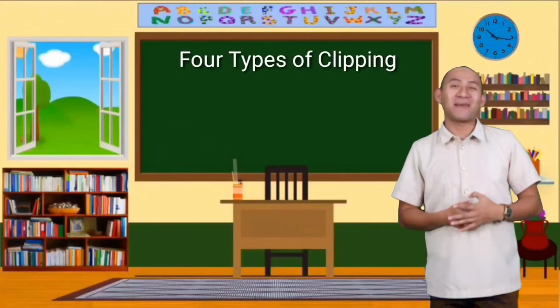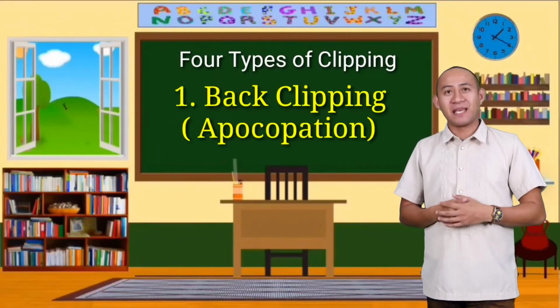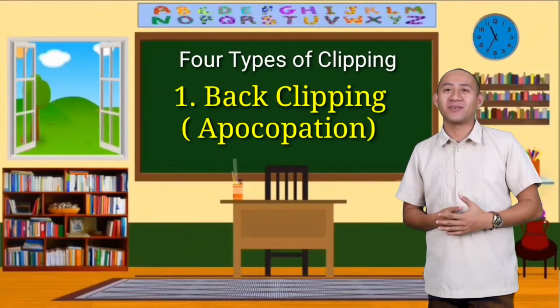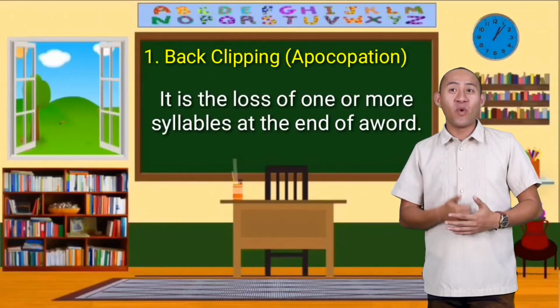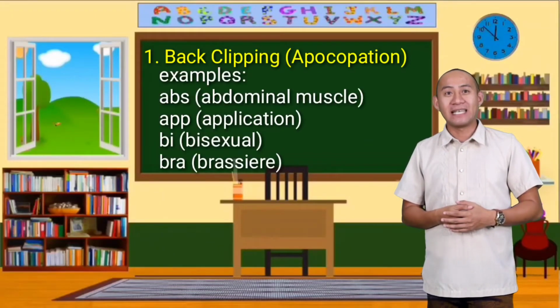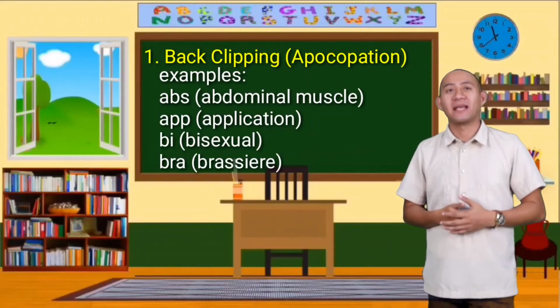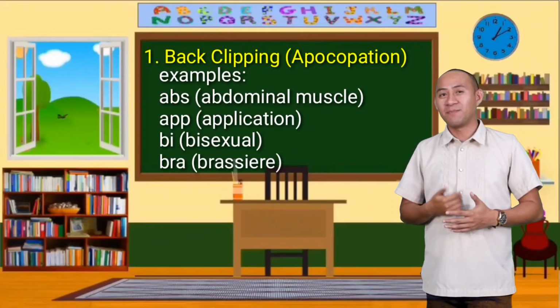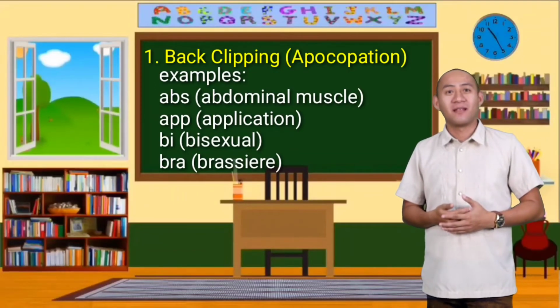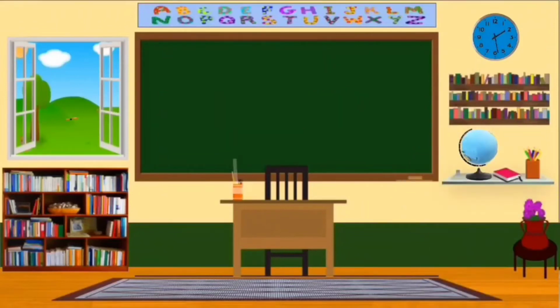There are 4 types of clipping. First, back clipping or apocope. It is the loss of one or more syllables at the end of a word. Examples: abs for the abdominal muscle, app, which means application, bi for bisexual, bra for brassiere.